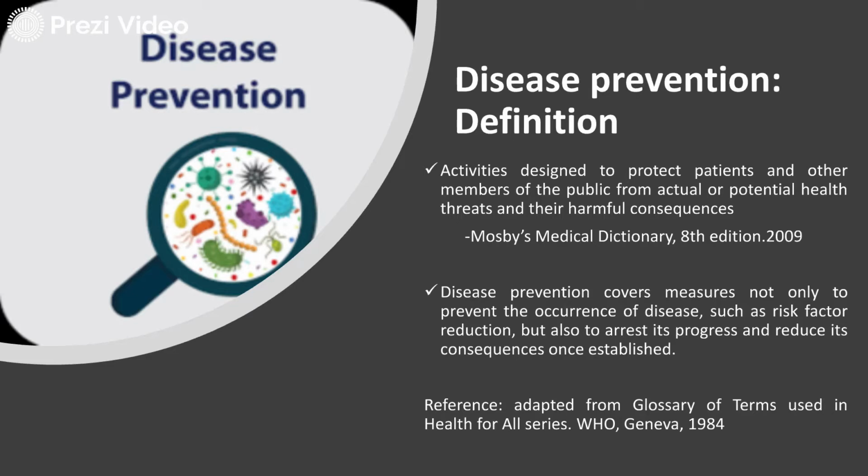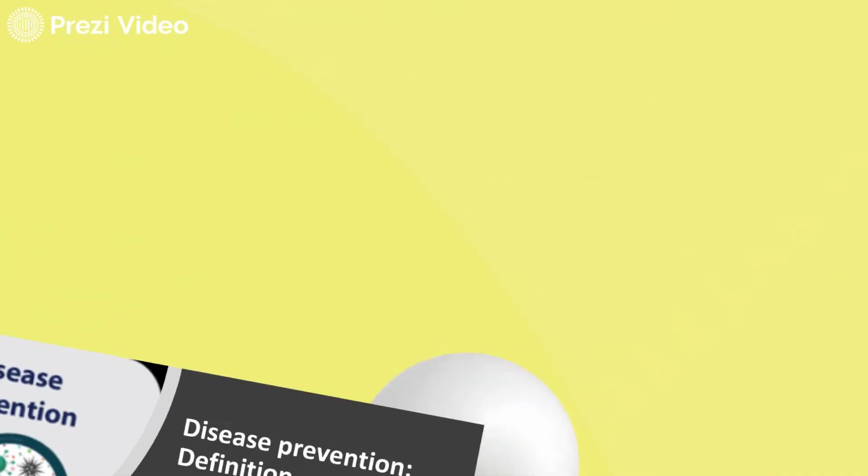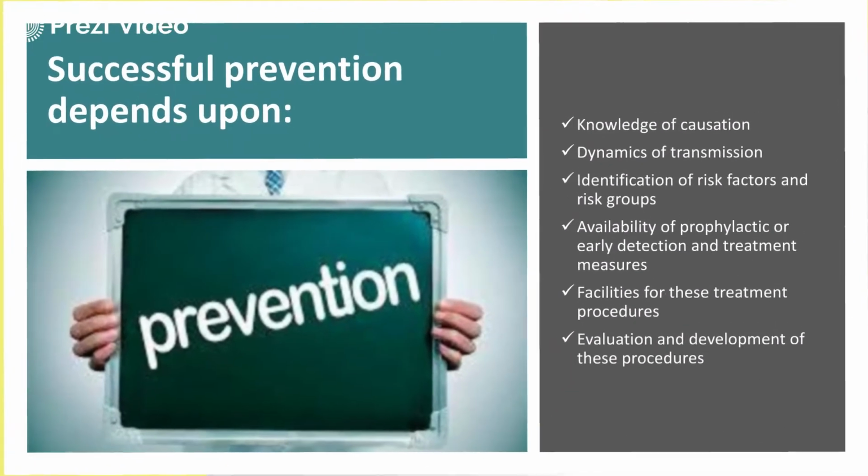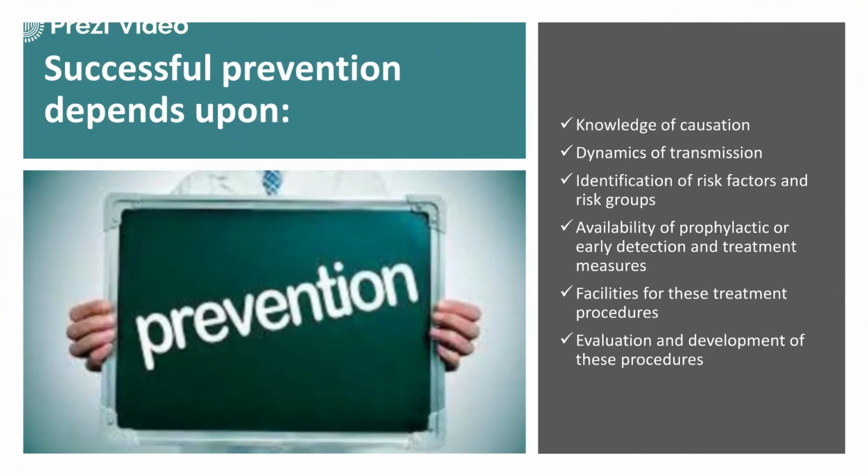In simple words, we take care of the adequate factors and risks so that disease does not happen. And by chance, if disease happens, the next step is to control the disease, to hinder its progress, and to eradicate the disease completely so that the hazards associated with it are prevented. It is rightly said that prevention is better than cure.